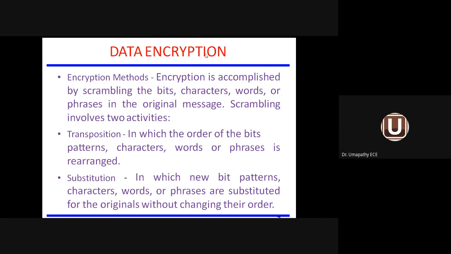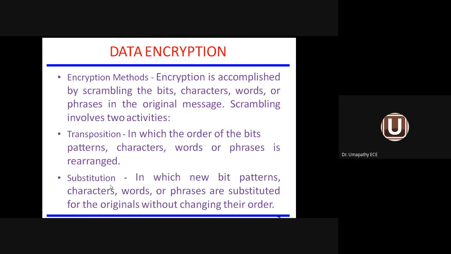How do you modify? There are two activities connected with scrambling. One is called transposition. The second one is called substitution. So what is transposition? Transposition means you are not going to change the content of the message. Only the order of the bits, the order of the characters, the order of the phrases will be changed. For example, if something is in the first position, it will be moved to the third position. Transposition means you are moving only the position of the letters in the original message. The method is called transposition.